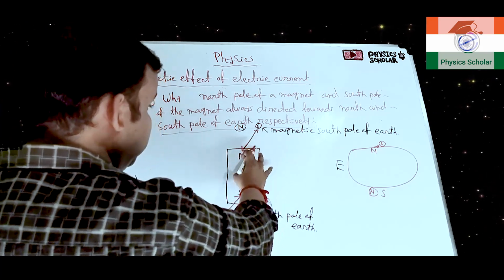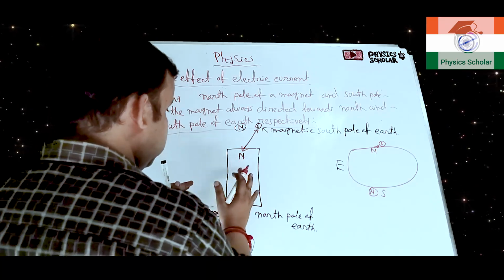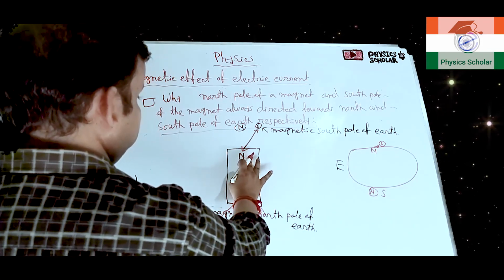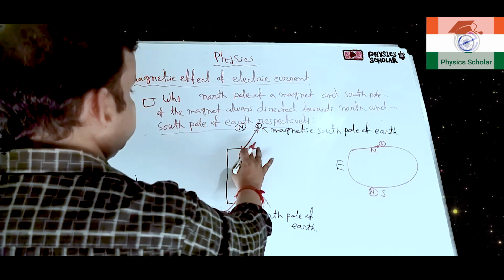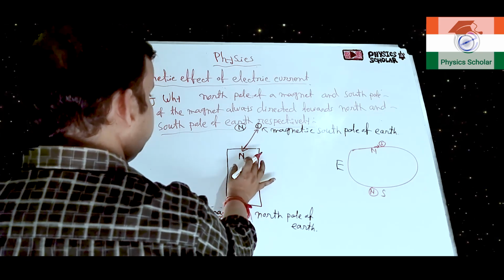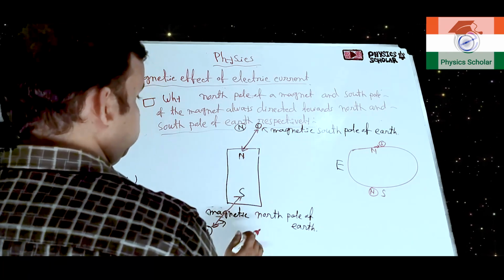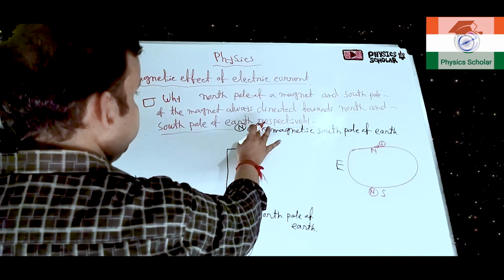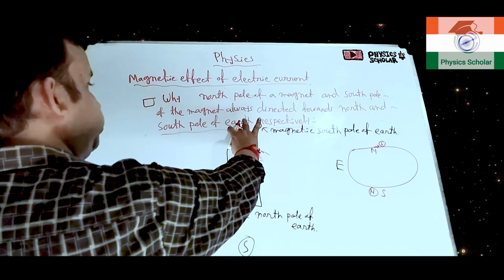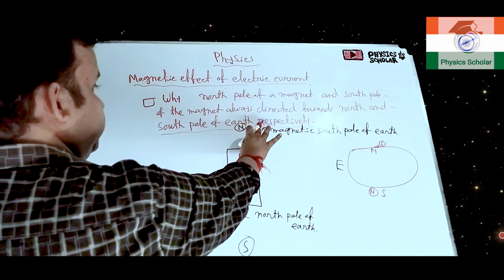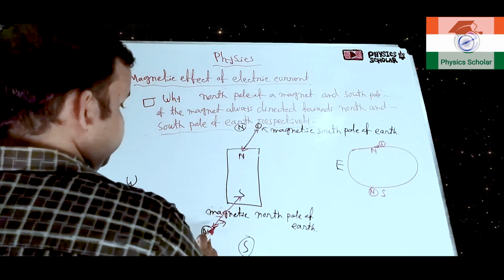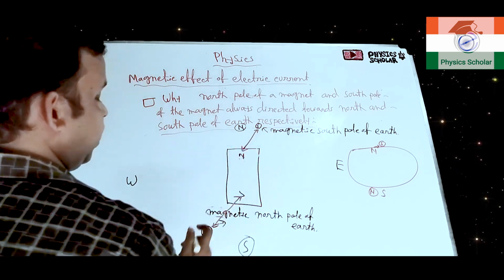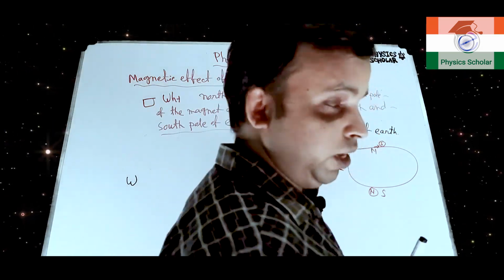Now if you observe it very carefully and with full attention, you can see that it will not be directed exactly at the north side and south side, because a slight inclination will be there. Clear? Why? Because this pole is actually not situated exactly overlapped, it is situated slightly this side, and the other is situated slightly that side. Clear? So that's why it will be slightly inclined in the north and south direction.